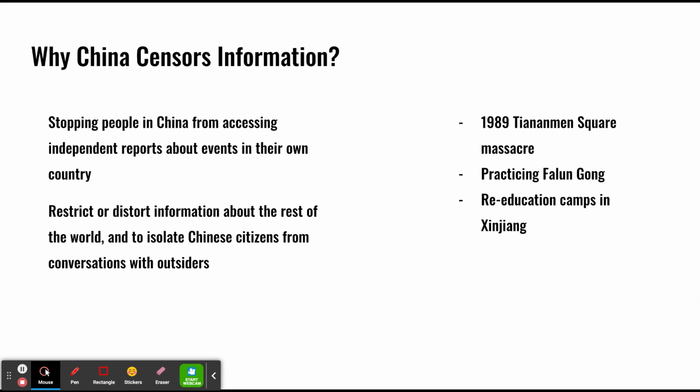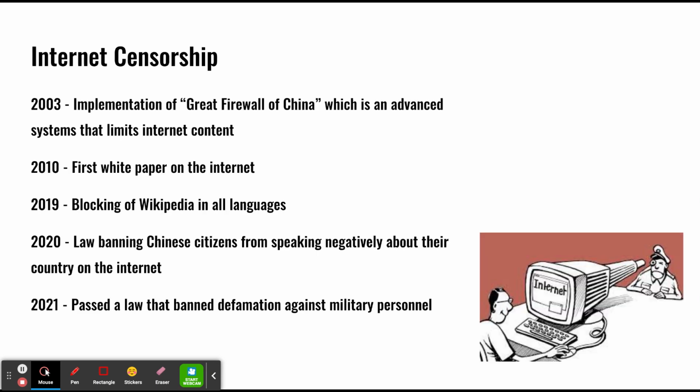First, the 1989 Tiananmen Square protests. These protests were student-led demonstrations calling for democracy, free speech, and free press in China. The Chinese government ended up fighting back, killing thousands of protesters and arresting about 10,000 people. They also hide the practicing of Falun Gong, which is a type of religion, and they also hide the re-education camps in Xinjiang. Now I have a timeline of the internet censorship that goes on throughout the years.